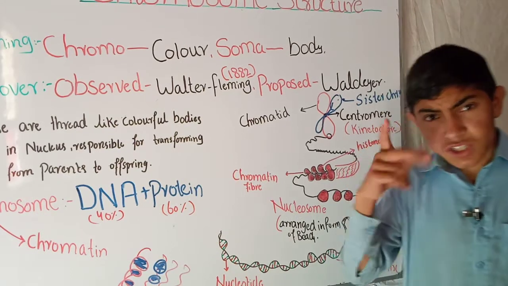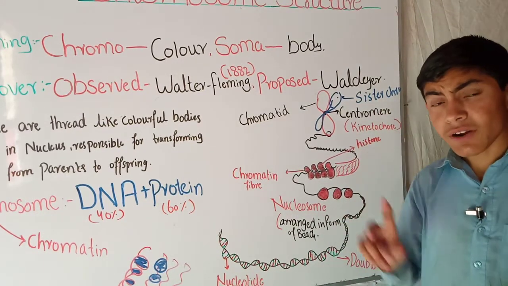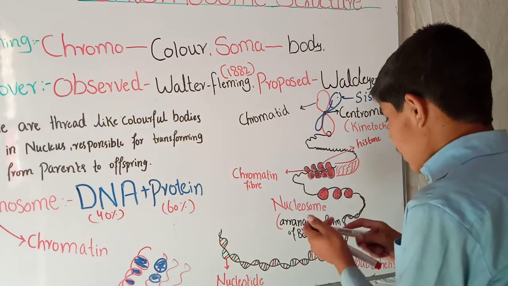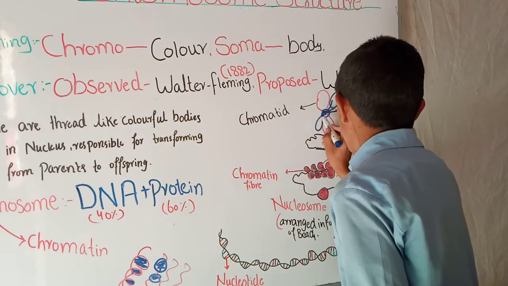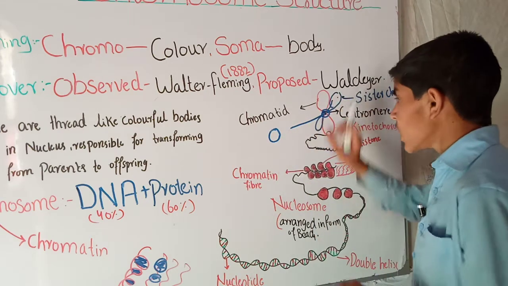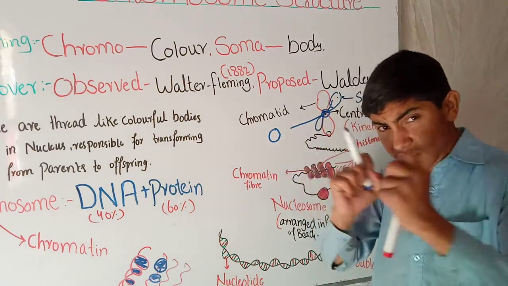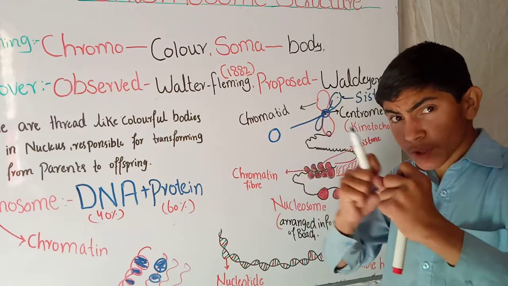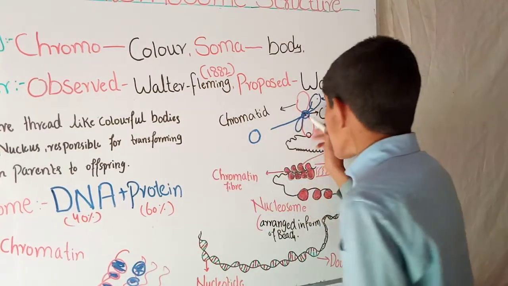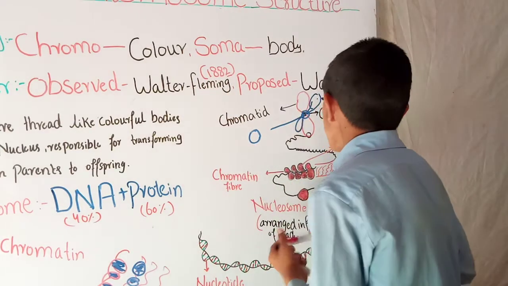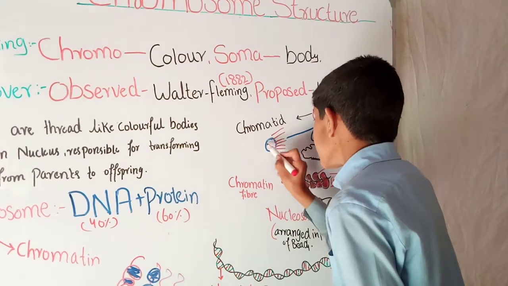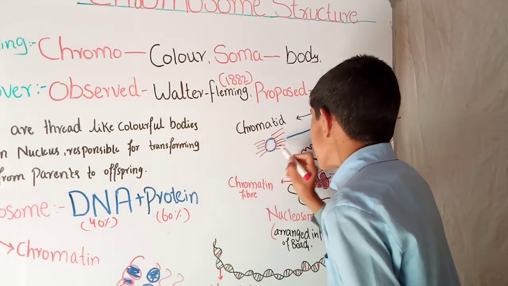If you talk about the centromere, the centromere is made of two sides called kinetochores. This centromere is present between the two arms, and it helps during cell division in the motion of the chromosomes away from each other to the opposite poles of the cell. This centromere is made of kinetochores, these three-like structures.